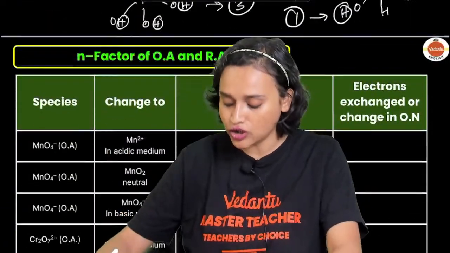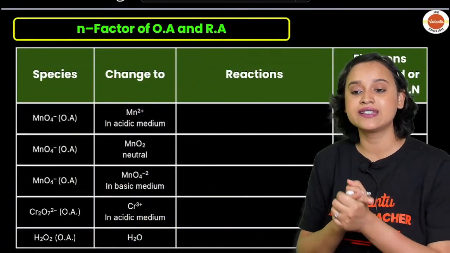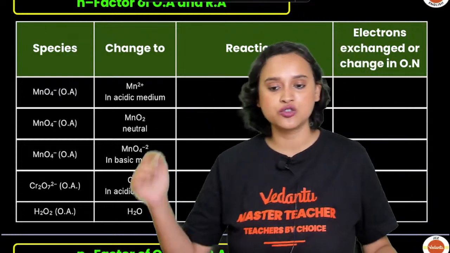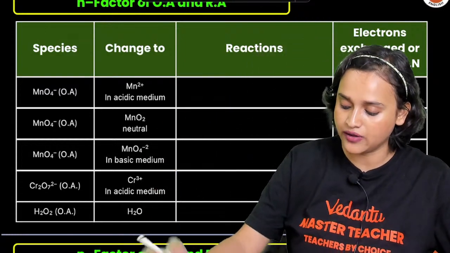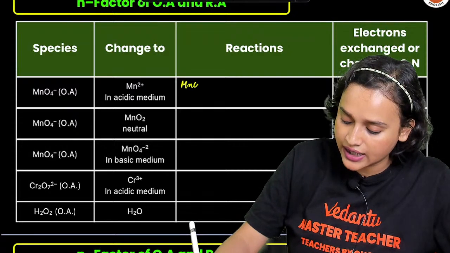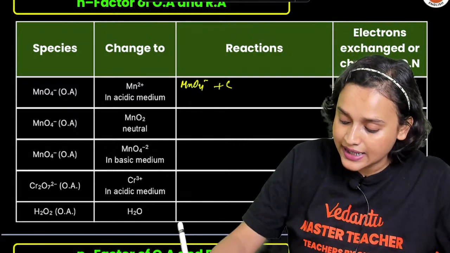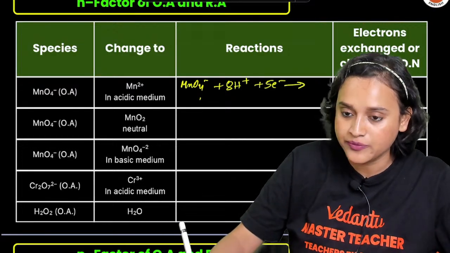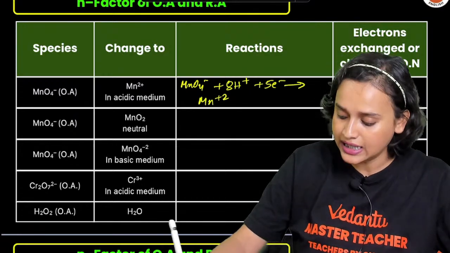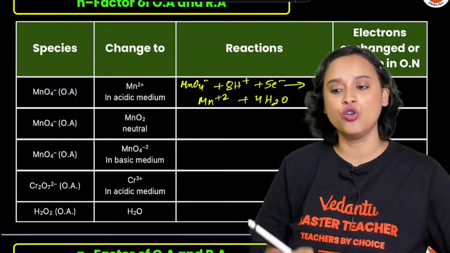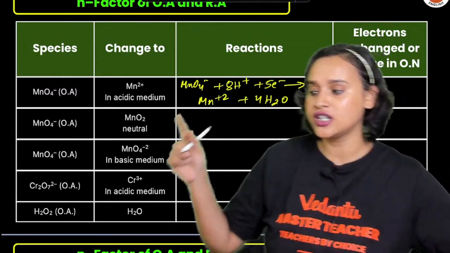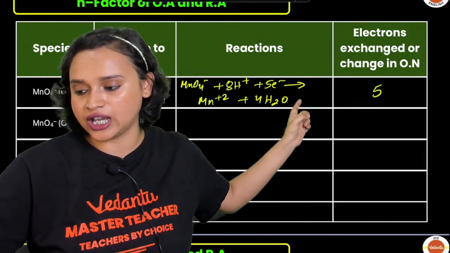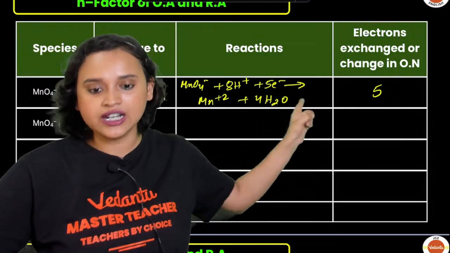Okay? Now let us understand the n factor of oxidizing and reducing agents. MnO4- is the oxidizing agent and it changes to Mn2+ in acidic medium. That means our reaction, which we have just done, is MnO4- + 8H+ + 5e- forms Mn2+ + 4H2O. Clear? So how many electrons are exchanged here? There are 5 electrons exchanged.